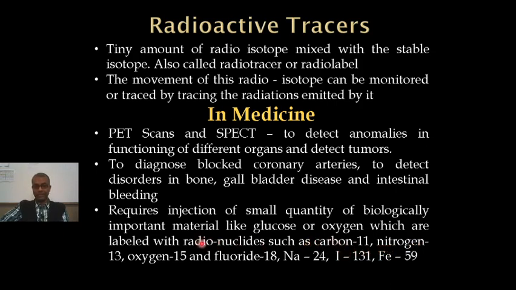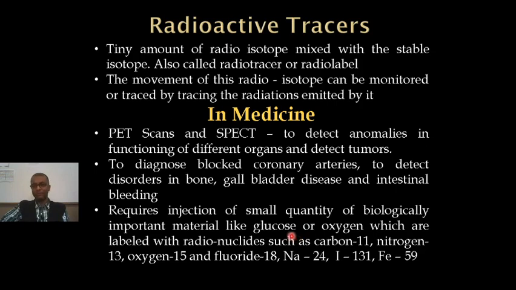So this small amount of radionuclide or the radio label is mixed with biologically important material like glucose or oxygen. So this glucose or oxygen will contain a small amount of these radionuclides. So this glucose can be introduced into the bloodstream intravenously through injections, and it can be traced.